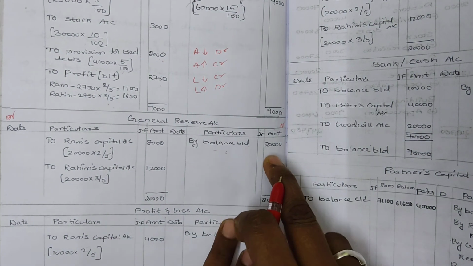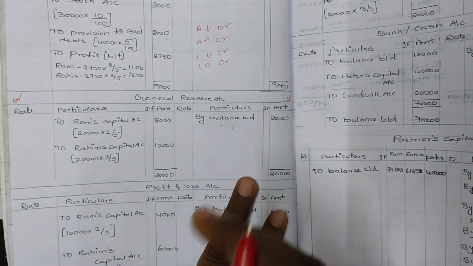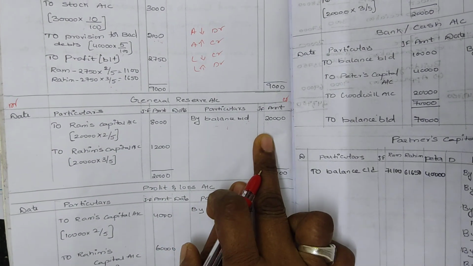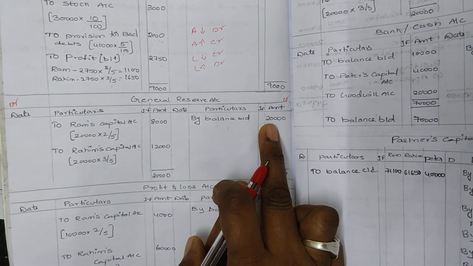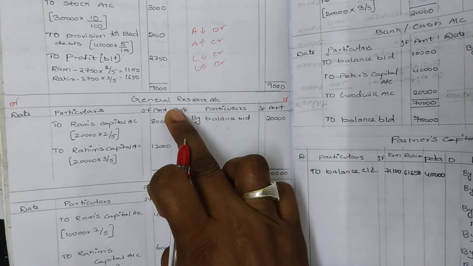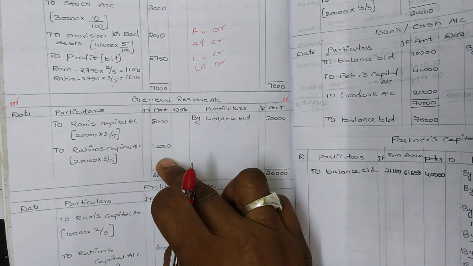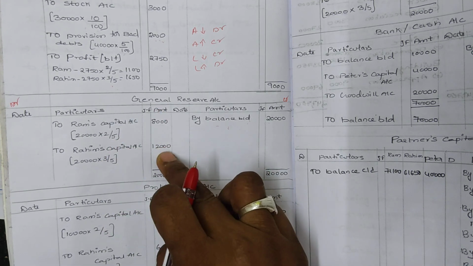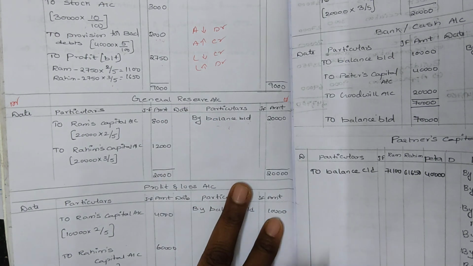3 by 5. In all the questions, if you are opening a general reserve account, always first by balance brought down 20,000. Now this 20,000 we should share to the old partners, to Ram and Rahim. So 20,000 into 2 by 5 and 20,000 into 3 by 5 is 8,000 and 12,000.